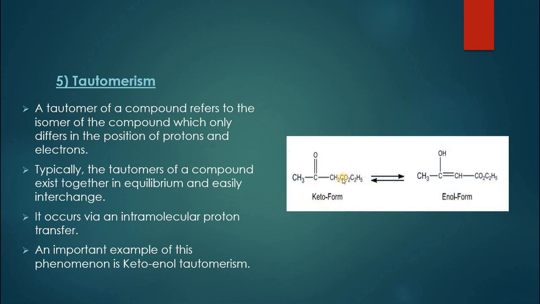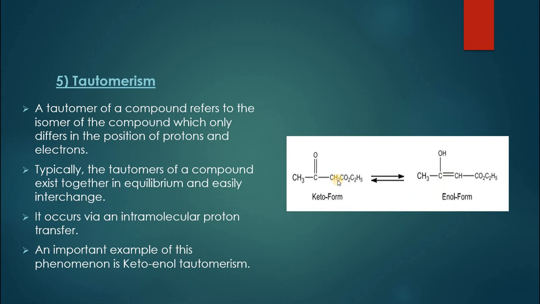This is a keto form of a compound in which this is CH3, C double bond O, CH2, C double bond COO, C2H5. In this compound, we are not concerned with the rest of the chain. The rest of the chain in both of them will be the same. But what happens? This is the ketonic form in which this whole group is a ketonic group, and this is the enolic form. Enol means a compound that is having a double bond as well as a hydroxyl, so that will be called enol. So this is the enolic form.